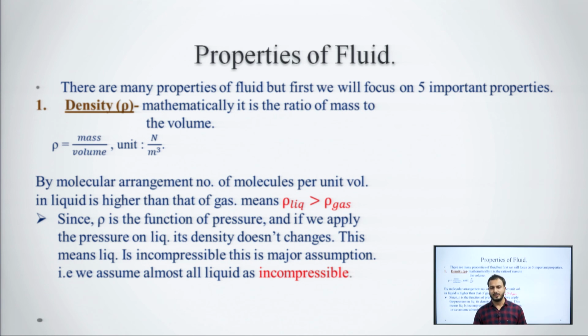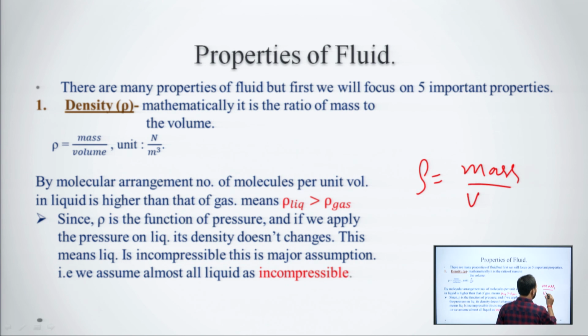Okay. There are many properties which we have to discuss about, but we will first focus on the 5 primary properties, that is important properties associated with the fluid, and that is the density. Okay. First, if we will talk about the density, then we can simply say that density is the ratio of mass of fluid upon volume of fluid. Okay. So, mathematically it is the ratio of mass to the volume, and if we will observe the unit, we can say that mass is measured in Newton and volume in the meter cube.